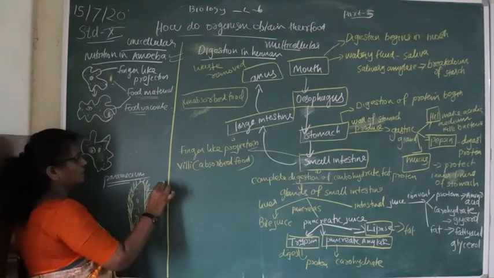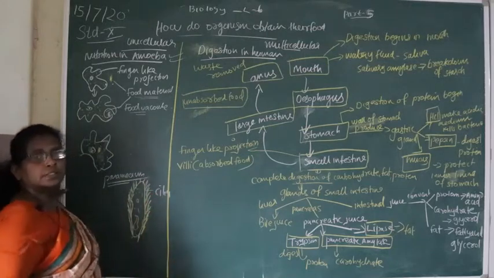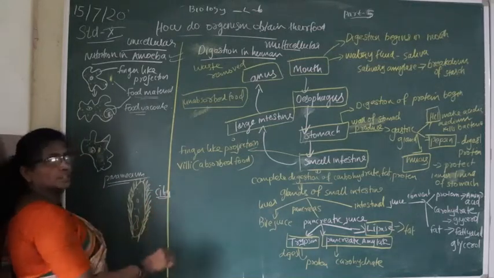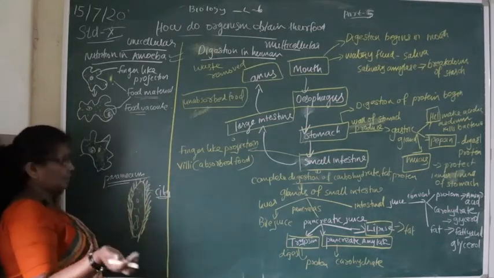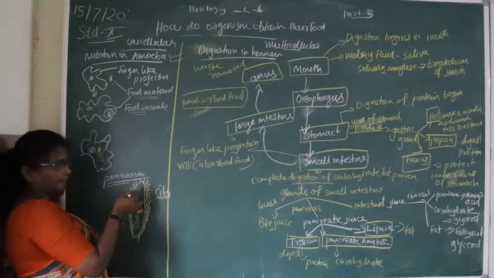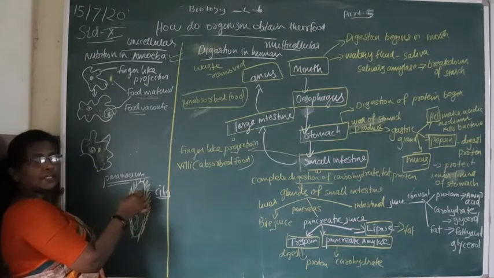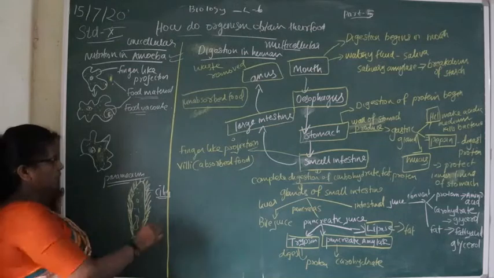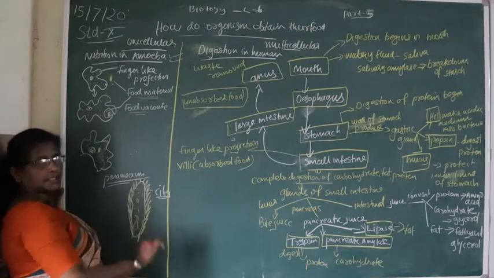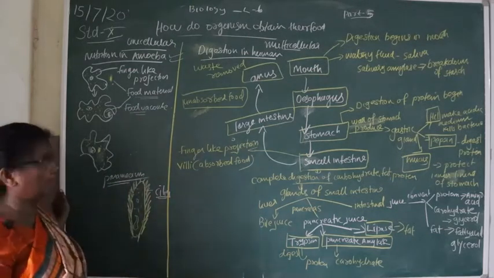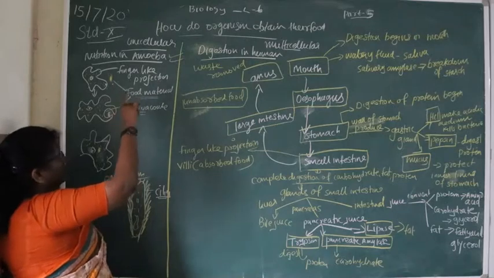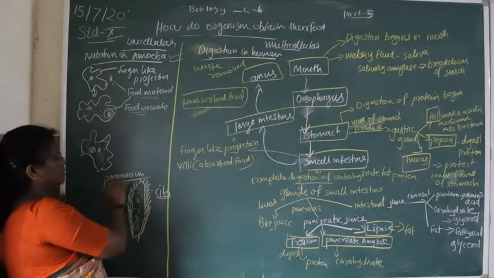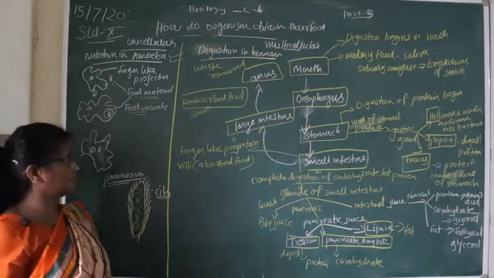This is called cilia. With the help of these cilia, the food moves to the specific spot. So in unicellular organisms, we studied nutrition in amoeba and nutrition in paramecium.